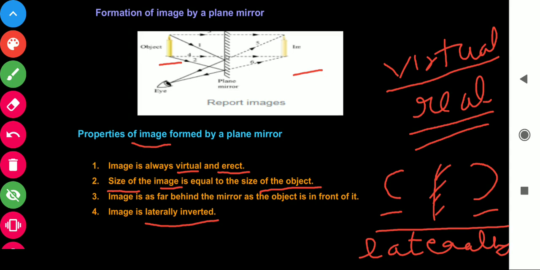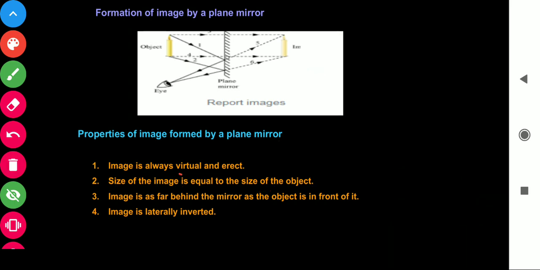Now, once again we will revise the characteristics of the image formed by a plane mirror. First, it is always virtual and erect. The size is the same and laterally inverted, and the distance from the mirror is the same for object as well as image. See in this diagram, this is the candle. Its image is the same size at the same distance, but it will also be laterally inverted.